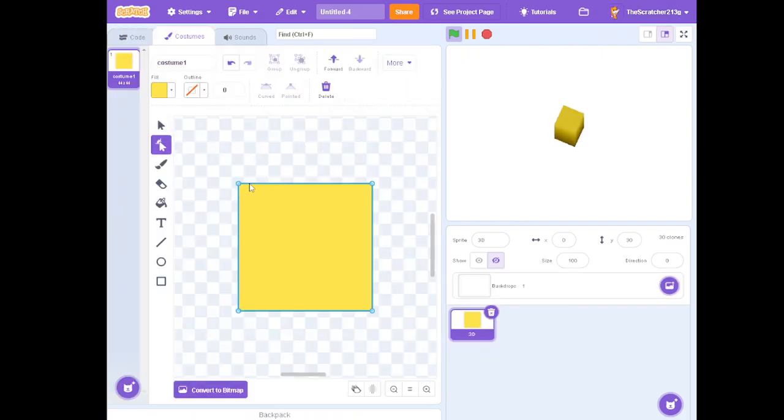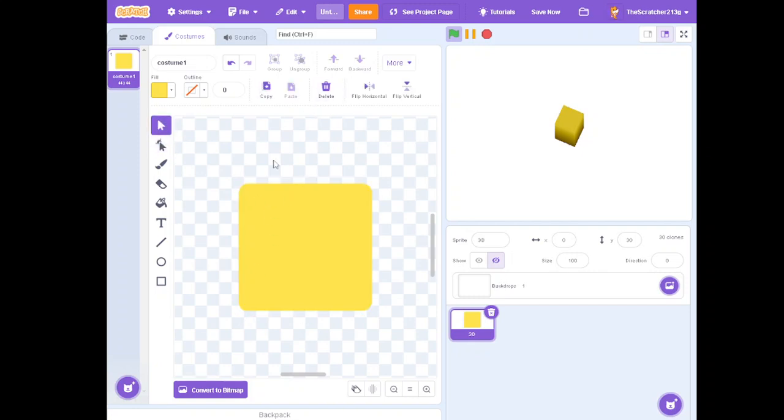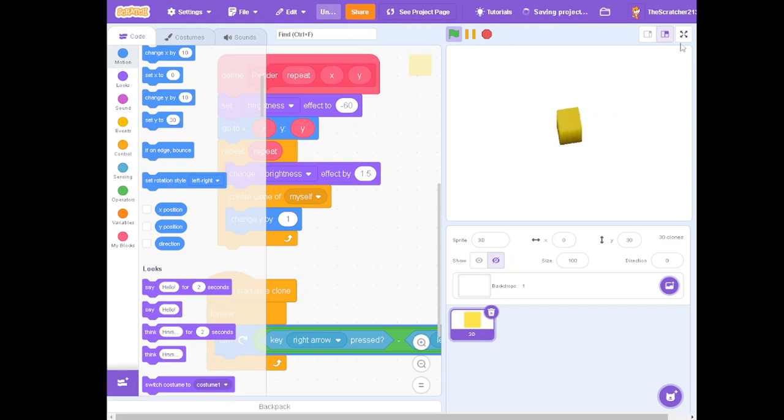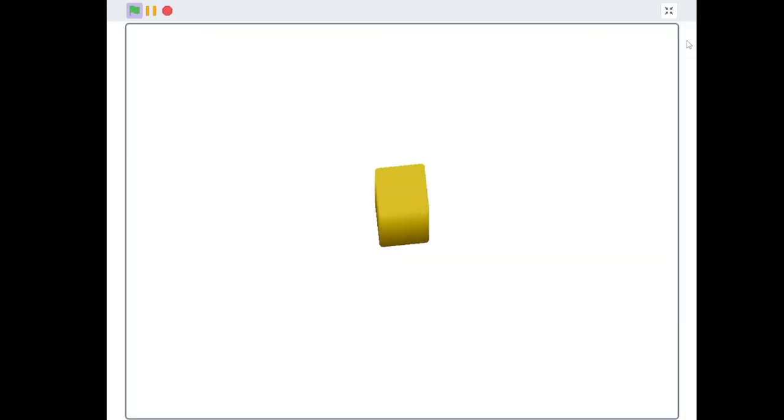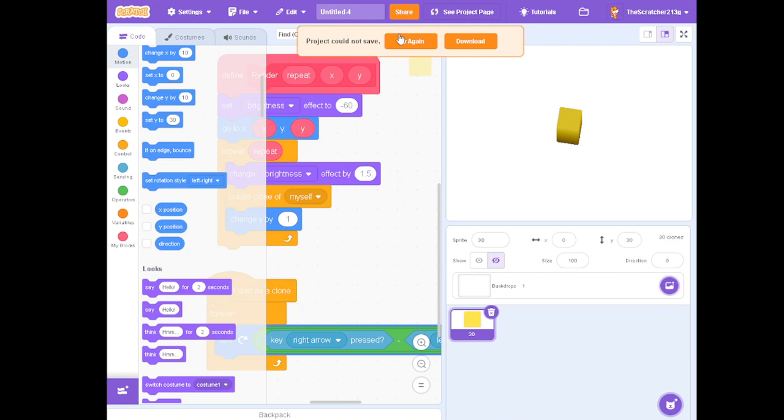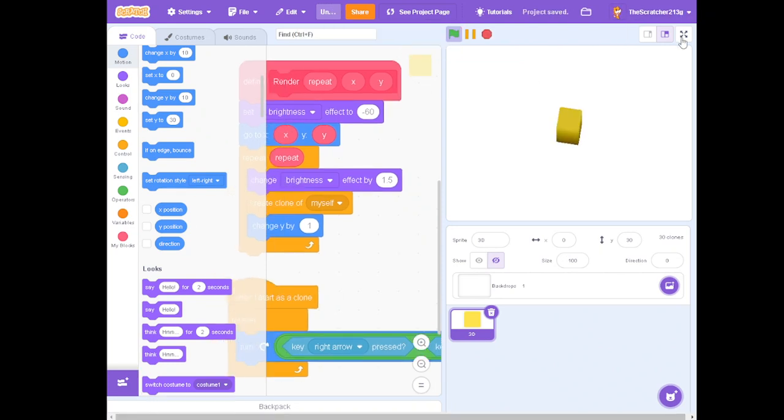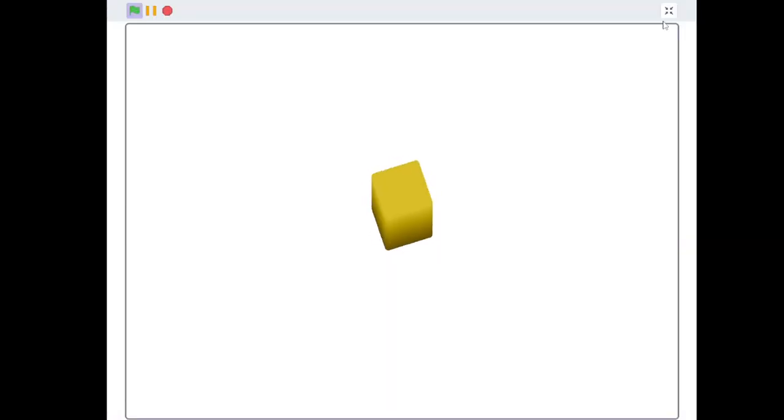Could also add curves. It's one side, another, another, another. As you can see, it's curved. And everything is working fine.